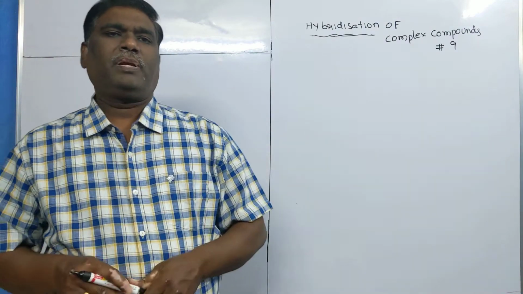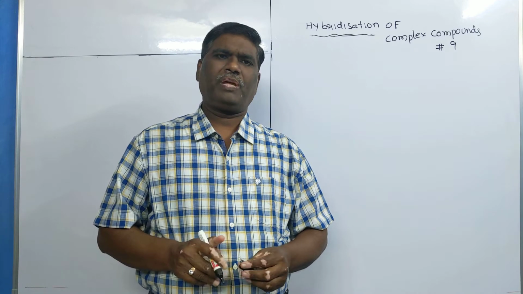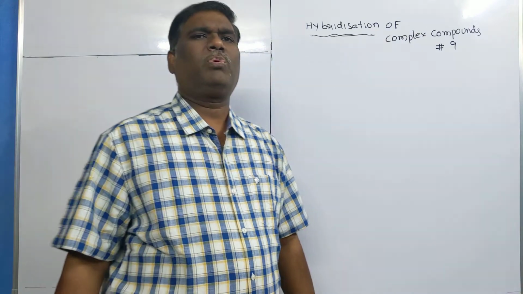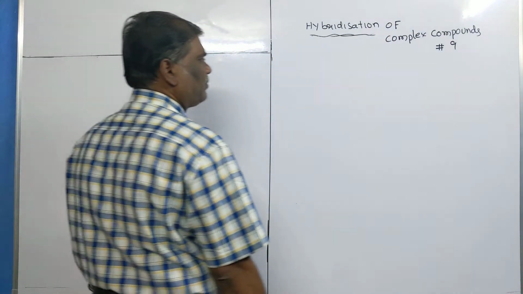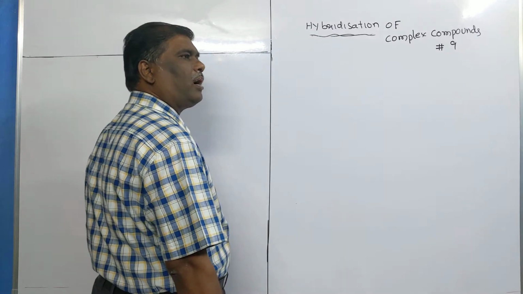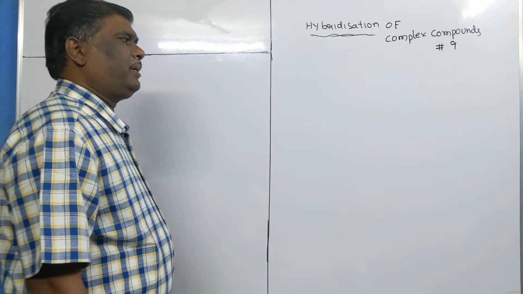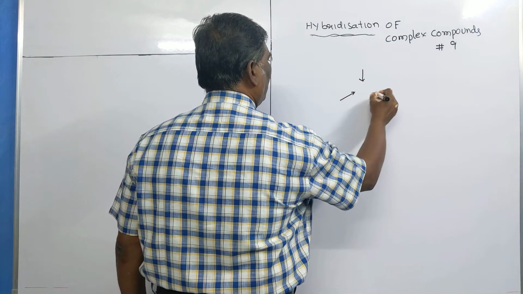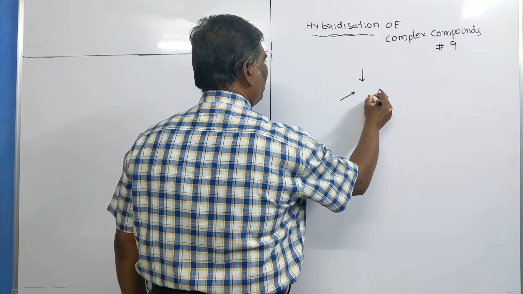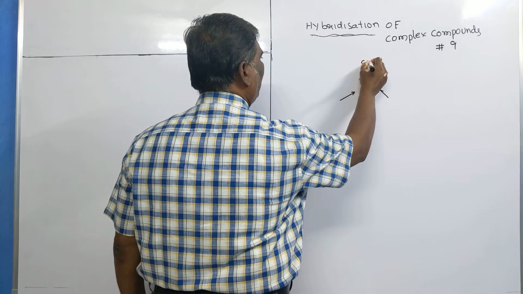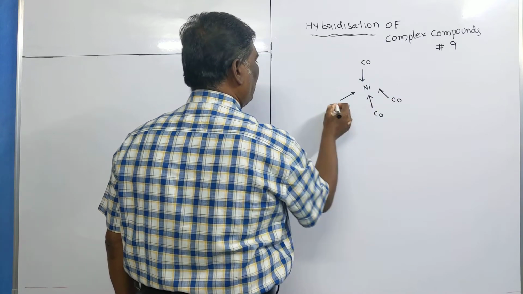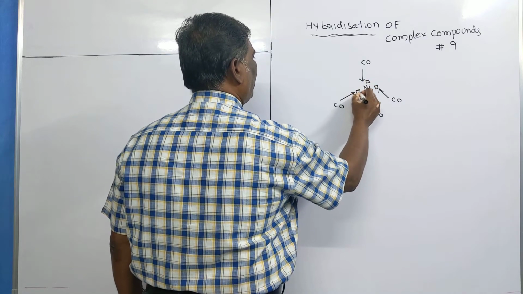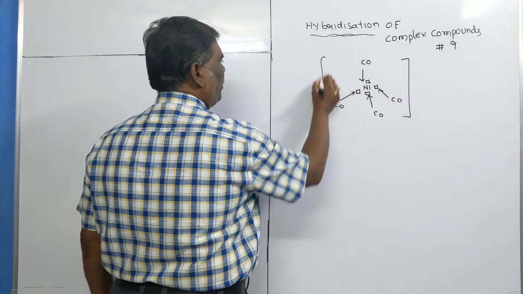Hello students, in this video we are going to discuss the hybridization of complex compounds. First of all, what is a complex compound? A complex compound is a compound which is formed by donation of lone pair of electrons to the vacant orbital of the central metal atom or ion. The compound thus formed is known as a complex compound.